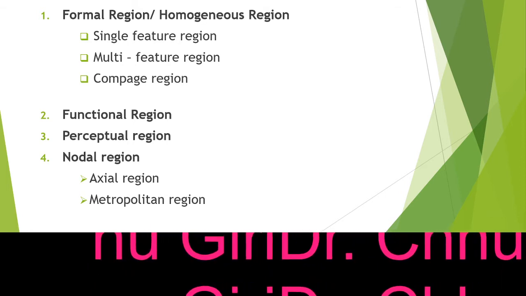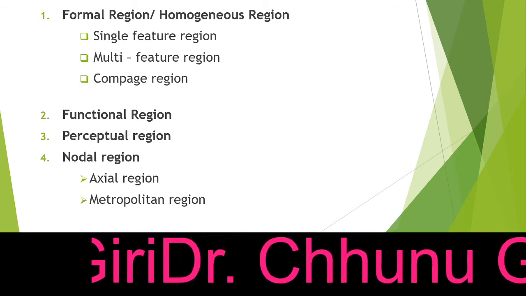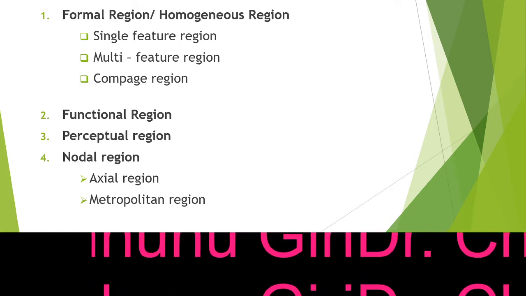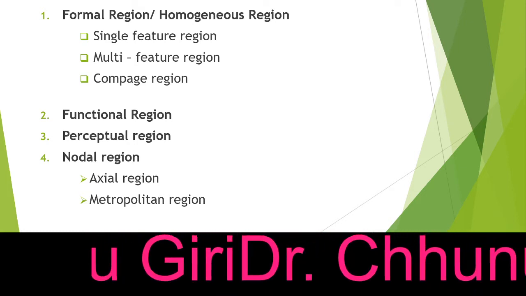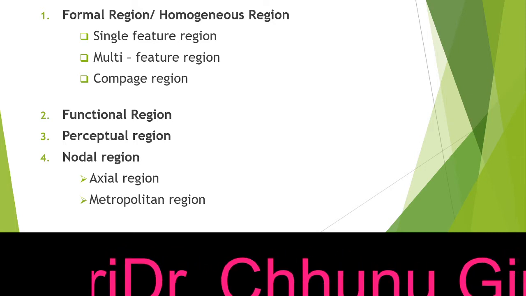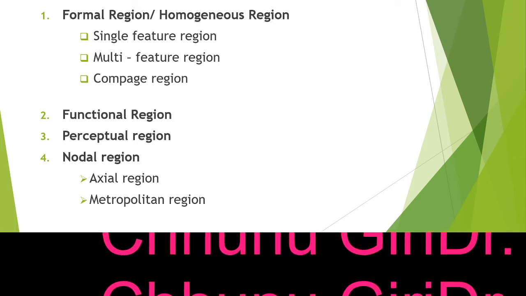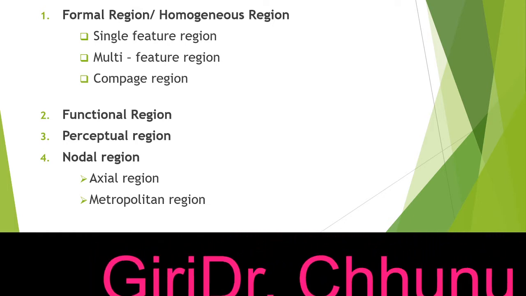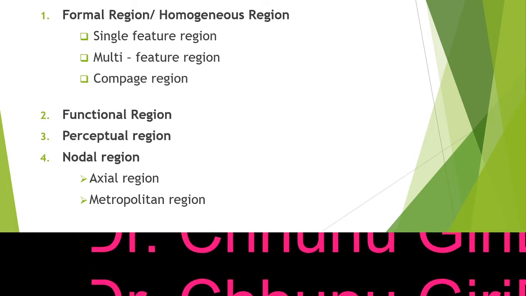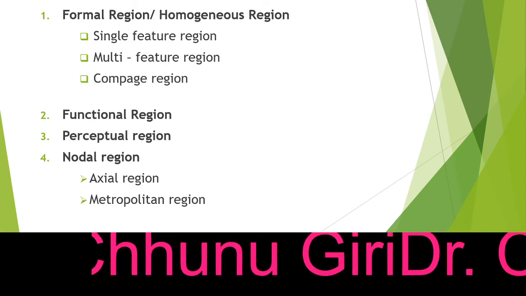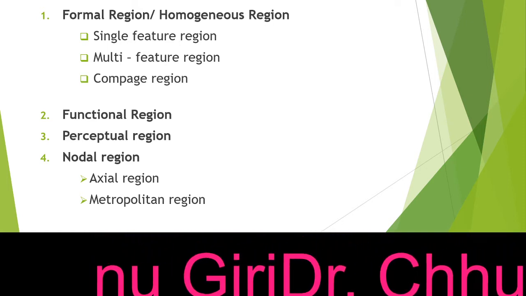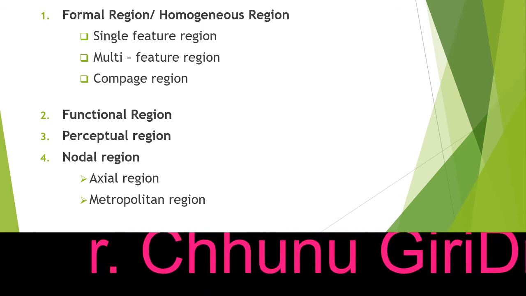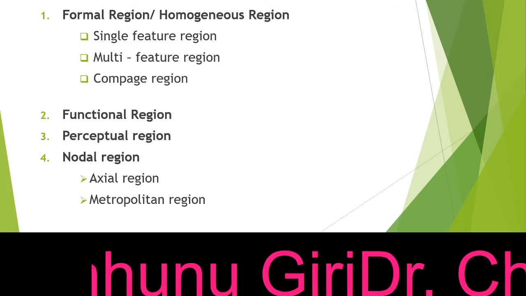Likewise, climatic similarities can also be one of the factors in terms of which we can divide the region, like the tropical region, temperate region, subtropical region, subalpine region and alpine region, based on the climatic condition. Okay, so a formal region means those regions which are delineated based on similarity or homogeneity in terms of physical, cultural, social and political aspects. Understood?